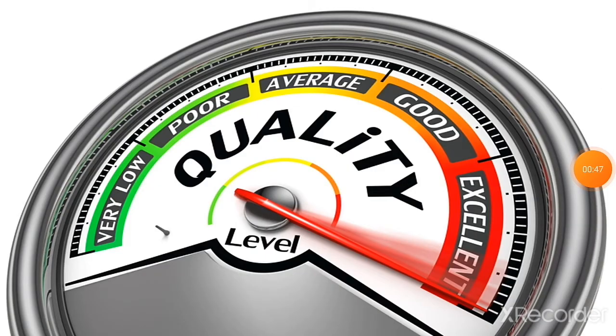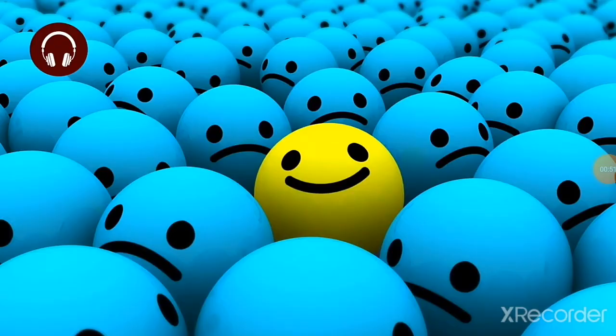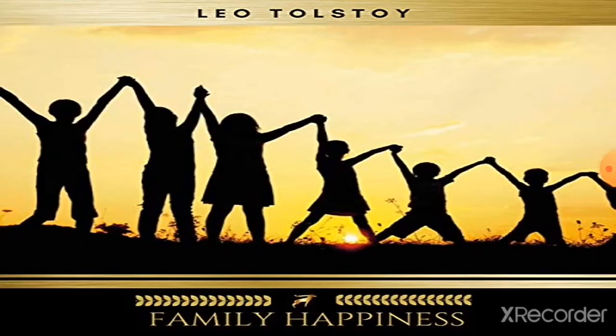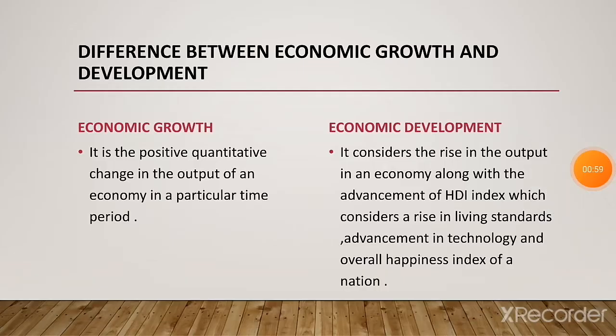That is, in economic development, the country will consider the happiness of the people, like living standard and advanced technology, along with the production. So in economic growth, they will consider only the number of production, but in economic development, they will consider the happiness of the people.